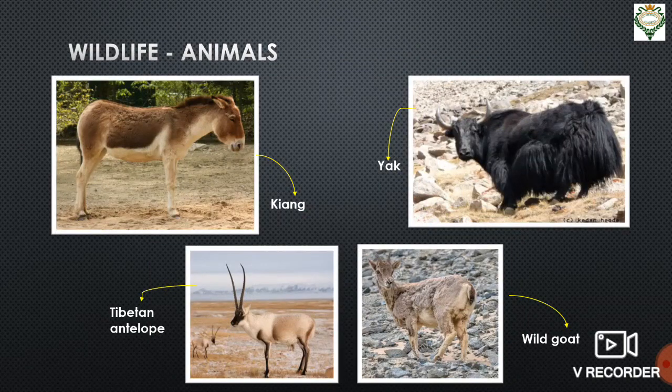Now let us look into wildlife. From your last lesson of cold deserts, you have already learned about the different wildlife that are present in different cold deserts, like wild goat, yak, Tibetan antelope. You know about these things. In Ladakh, we find a special kind of Tibetan wild ass which is called Kiang, as you can see in the very first picture. Besides Kiang, yak, wild goat, Tibetan antelope, all these things are found in this region.